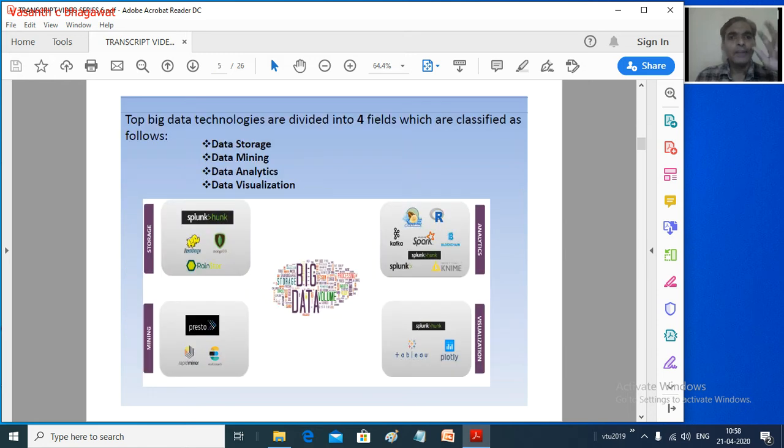Now let us start with the top big data technologies which are used in the industry.